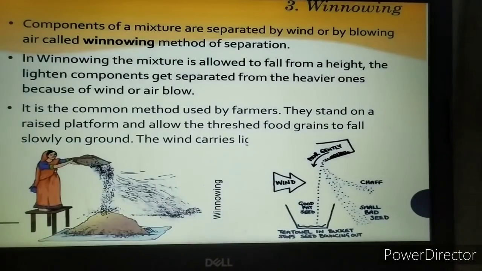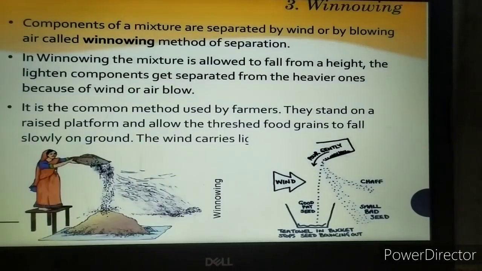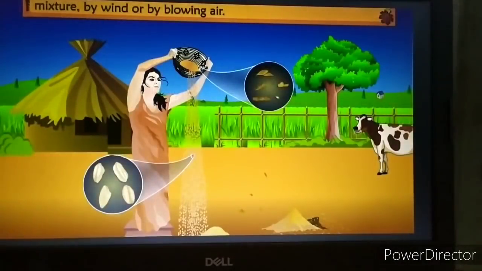Threshing is removing the grains from the plant. When the threshed food grains are allowed to fall down on the ground, the lighter particles are carried away with the wind or air, and the heavy particles get collected at one place.